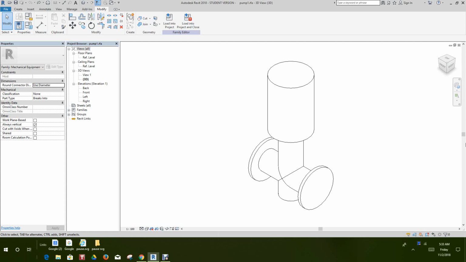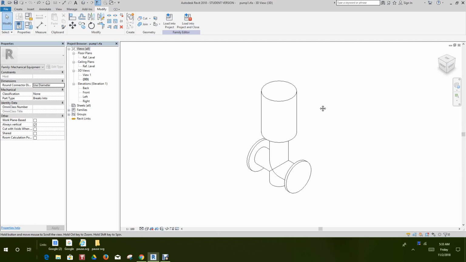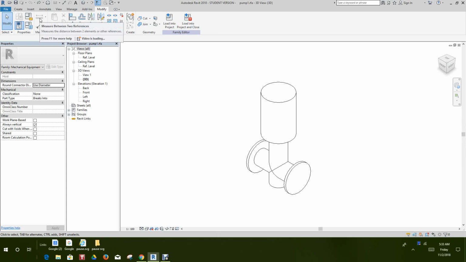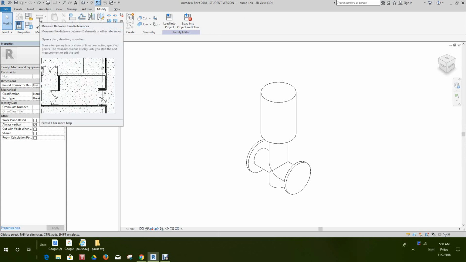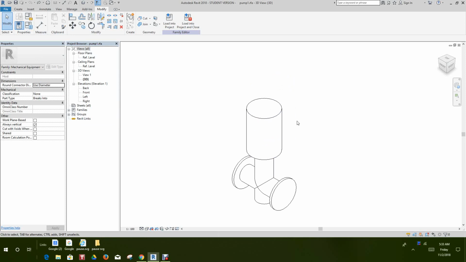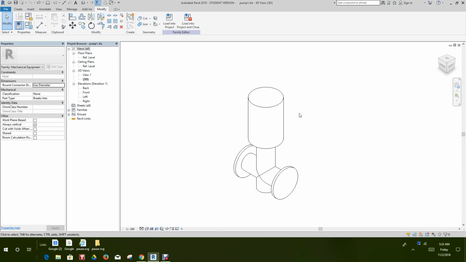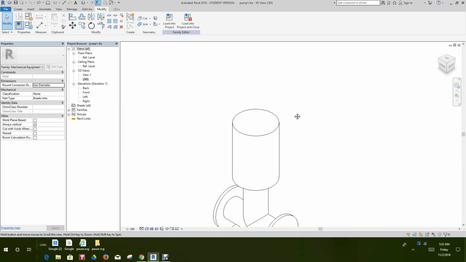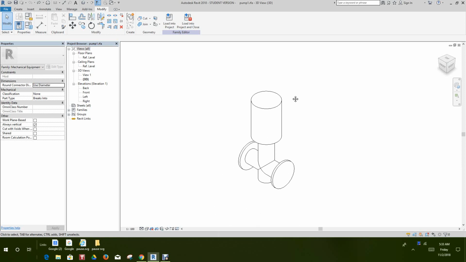Okay, hello everybody. We're going into part 4 of our pump assignment. So now what we want to do in this exercise, you need to add some intelligence here. So we're going to add design data into this connector. So we're going to just show you the best practices for putting your intelligence into your pump family.